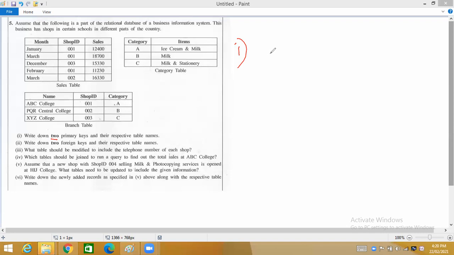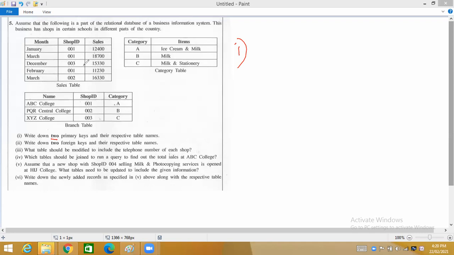Let's look at the sales table. In the sales table, can we select month as the primary key? No, because January can be there for shop 1 and January can be there for another shop also, because this is a sales table that maintains the sales that happened for each month, for each shop. So shop 1's January sales is 12,400. Shop 2's January sales they have not given in the table, but shop 2 will have a sale for January, might be 10,000 or 20,000. Therefore, month cannot be made the primary key.